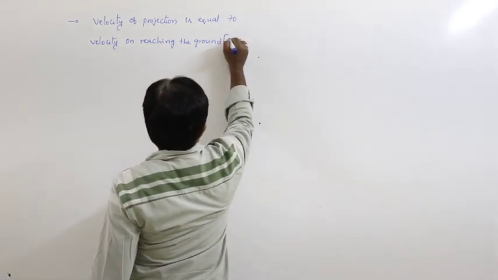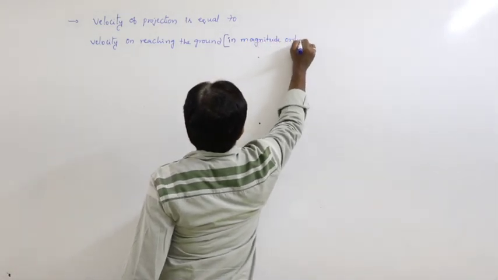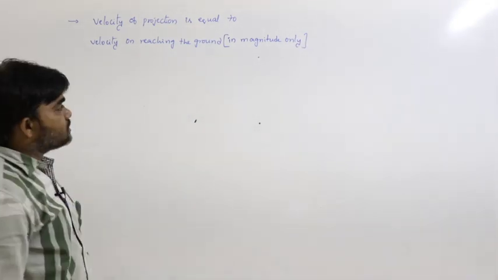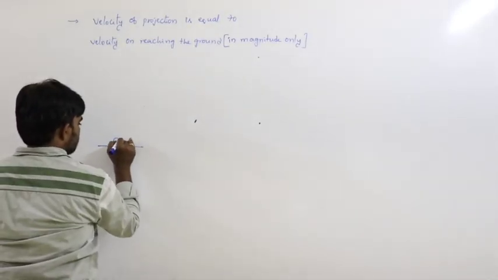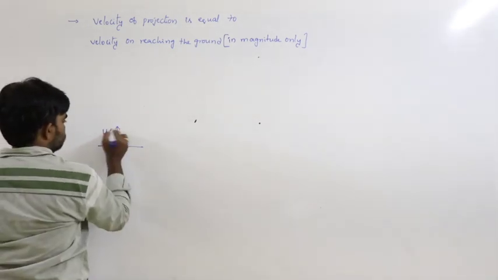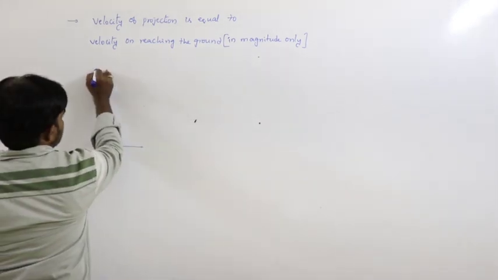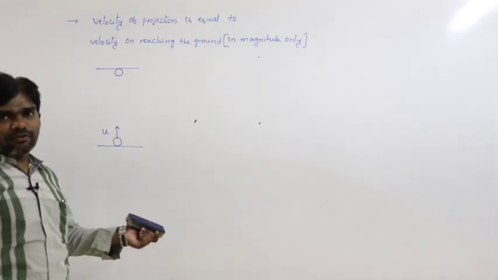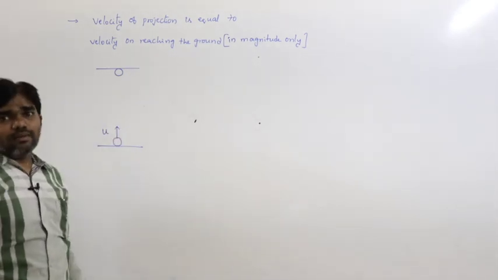So, velocity on reaching the ground in magnitude only, not in direction. The direction is different. Let us check that. For example, see here, if the body is projected upwards with velocity u, after a certain time it reaches a certain maximum height. That time is called the time of ascent. In the time of ascent, the body reaches the maximum height.